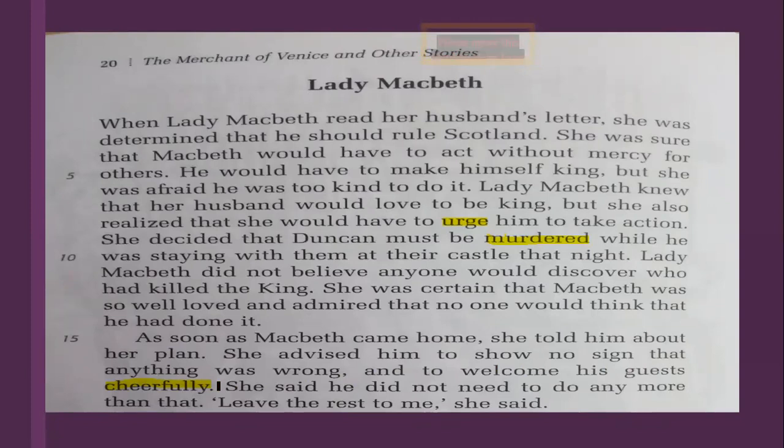There is no sign of any trouble or any problem here, and the king should not actually be suspicious about anything. And when everything goes on fine, when the king sleeps at night, we are going to kill him. And this is going to be a very simple thing, and nothing will go wrong.